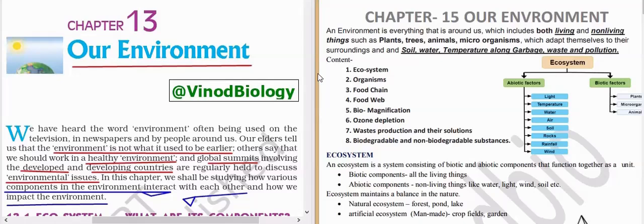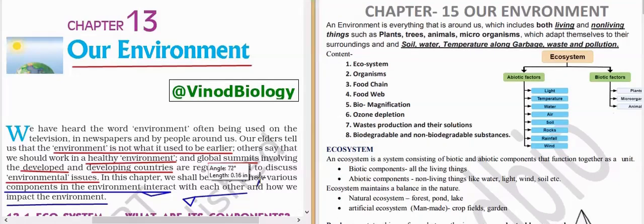These are the living organisms. This is not living organisms, it's a living thing, or not, it's non-living. So non-living things. Okay, living factors are living things, living organisms, and non-living things include light, temperature, water, air, soil, rocks, rainfall, wind. So these all are the introduction. Okay, now we'll see the next